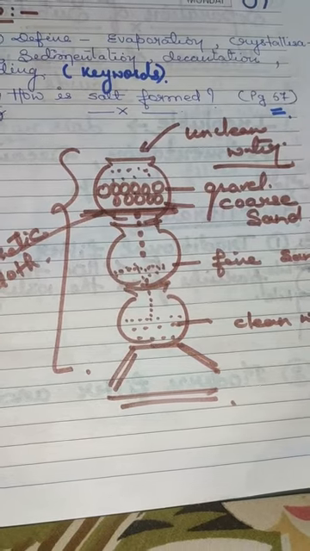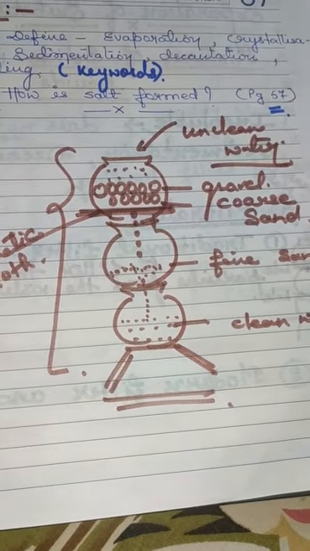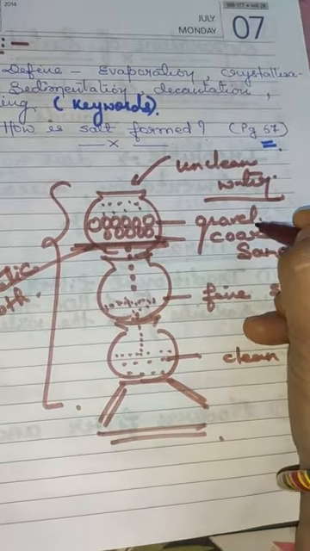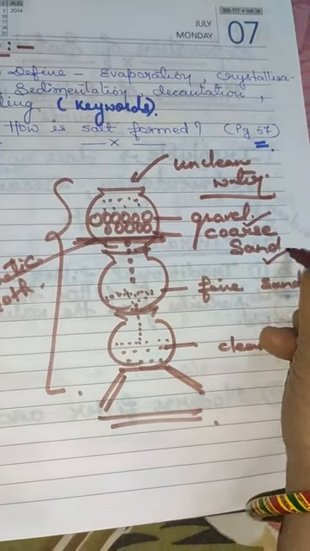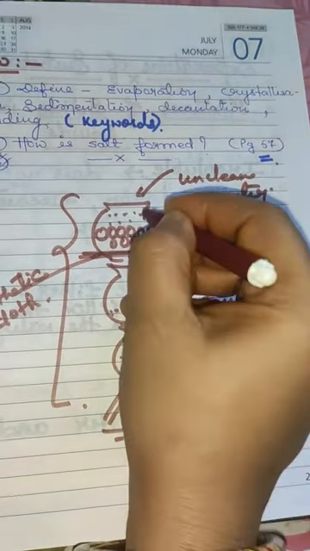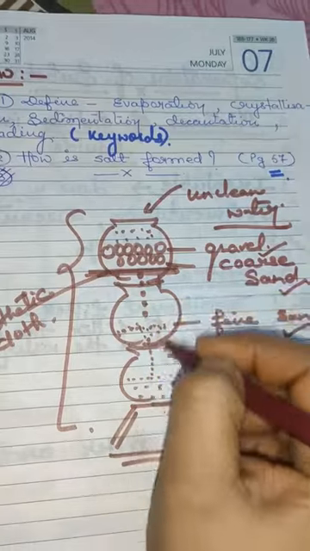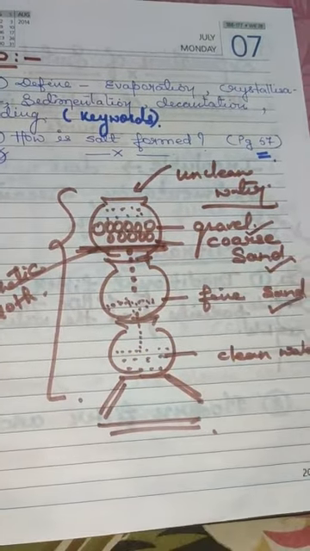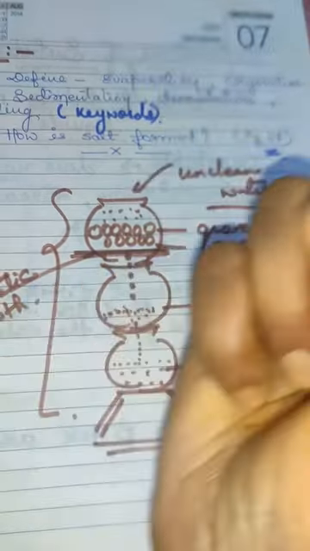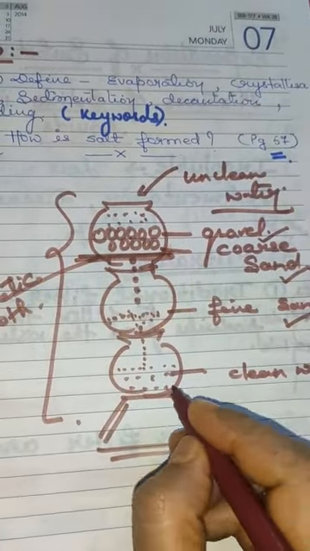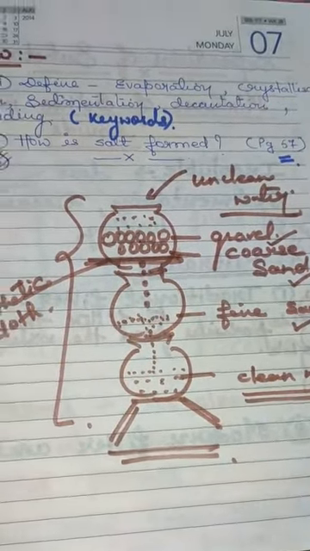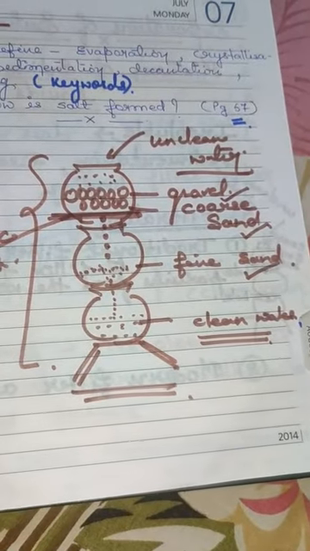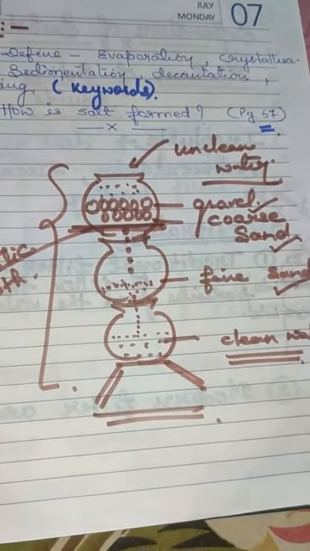We are just talking about the method of filtration, in which we have seen how the gravel, coarse sand and the fine sand, kept in a series of pots, help to hold the particles which were in the water, and then only clean water is obtained. This is the filtration method.